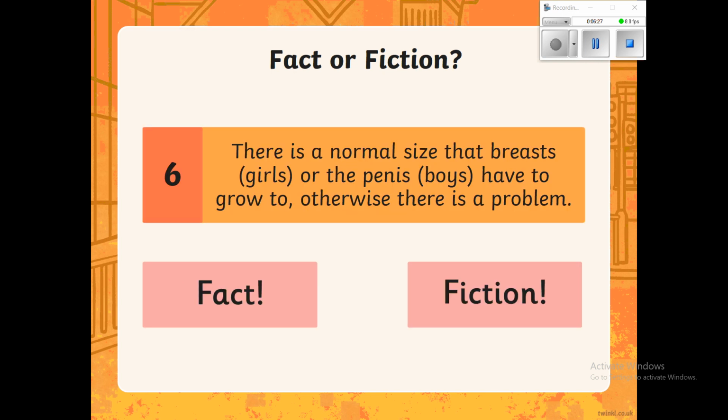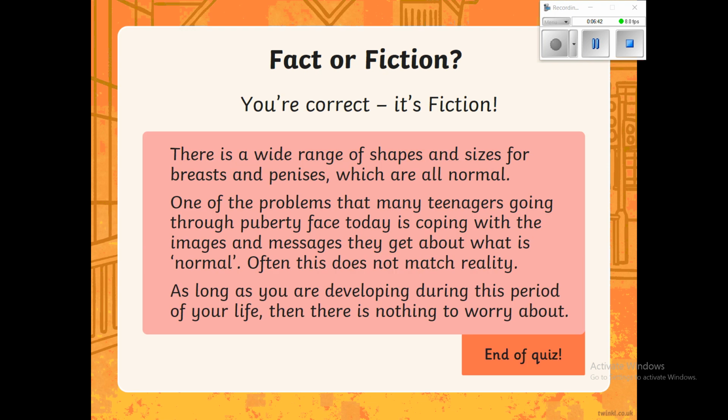And I think this is the final question now. There is a normal size that breasts or the penis have to grow to, otherwise there is a problem. So do we think this is true or false? Put that down in your book for me, please. And obviously, guys, this is fiction. It does not matter about the size of your breast or the size of your penis. It does not matter at all.